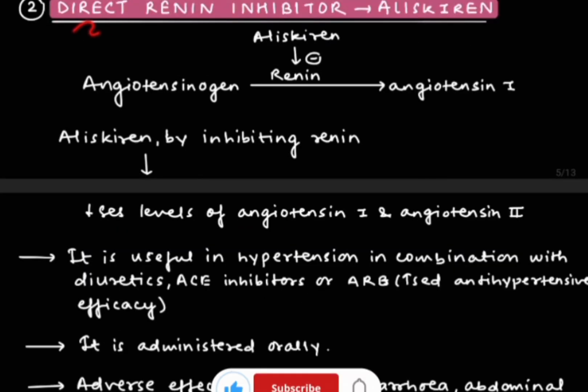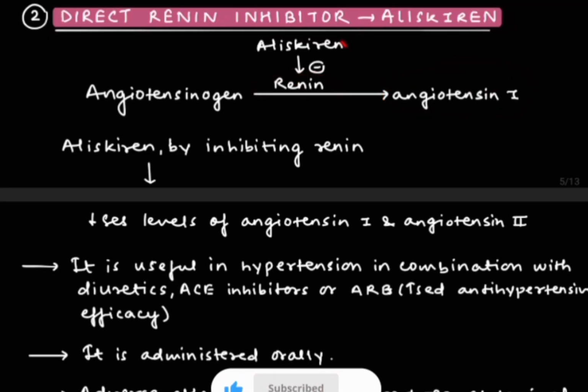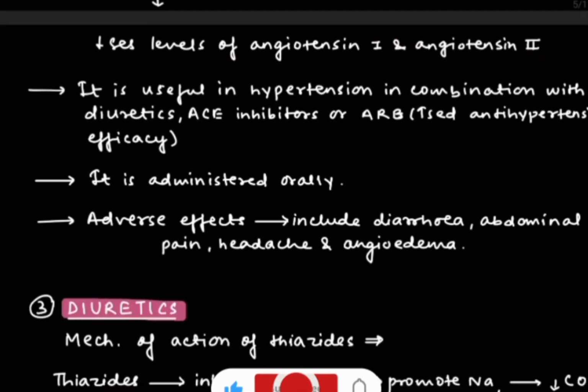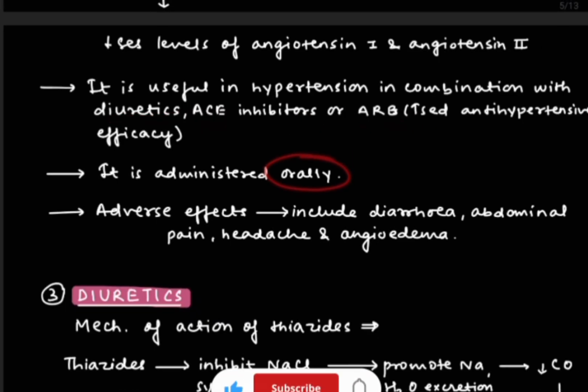After ACE inhibitors, there is the direct renin inhibitor, known as aliskiren. Angiotensinogen gets converted into angiotensin 1 with the help of renin, and aliskiren will inhibit renin. This inhibition will decrease the levels of angiotensin 1 and angiotensin 2. It is useful in hypertension in combination with diuretics, ACE inhibitors or ARBs. Aliskiren is administered orally, and its adverse effects are diarrhea, abdominal pain, headache and angioedema.